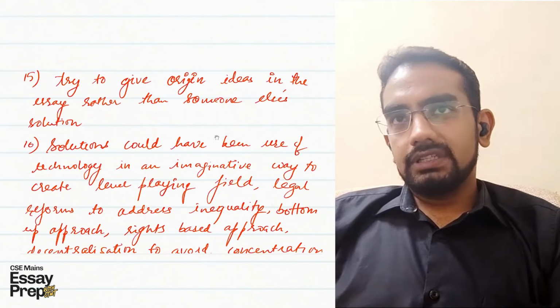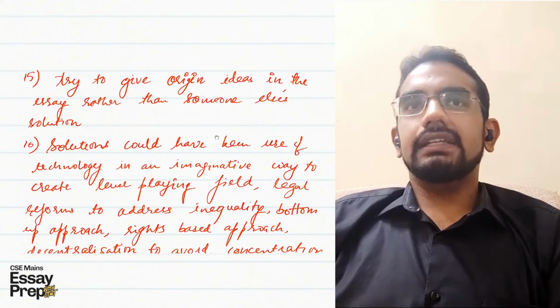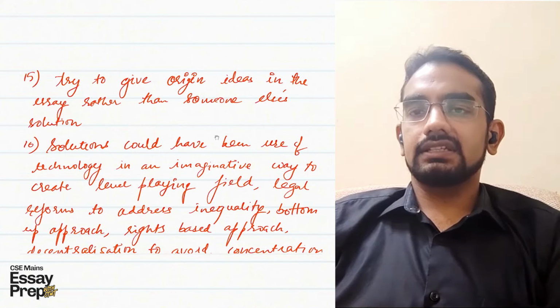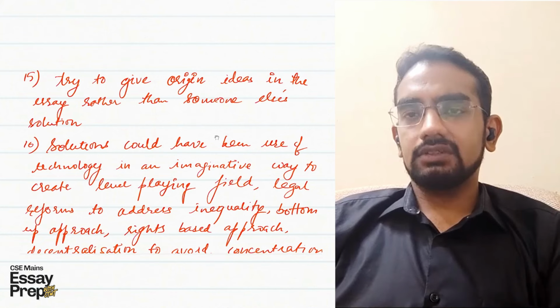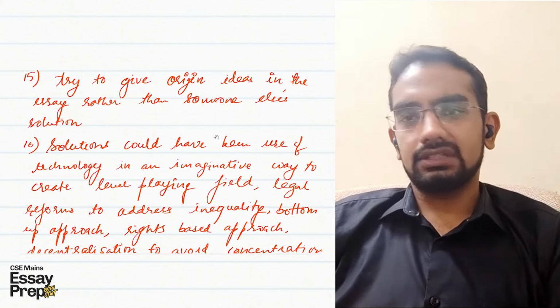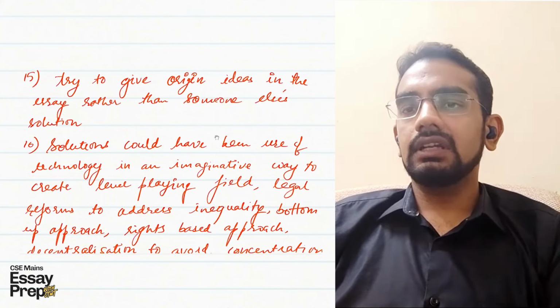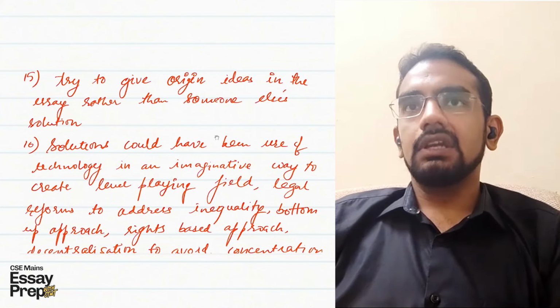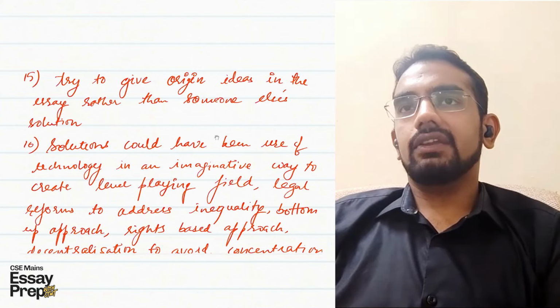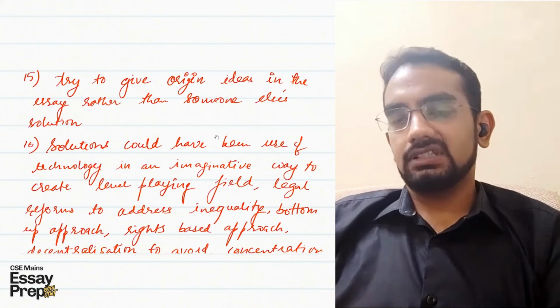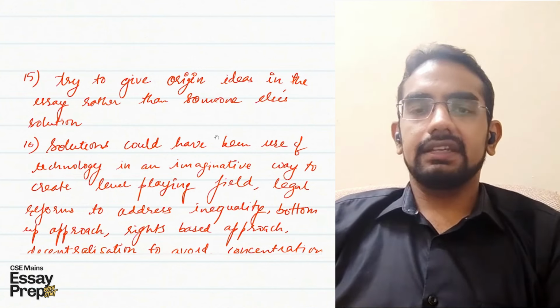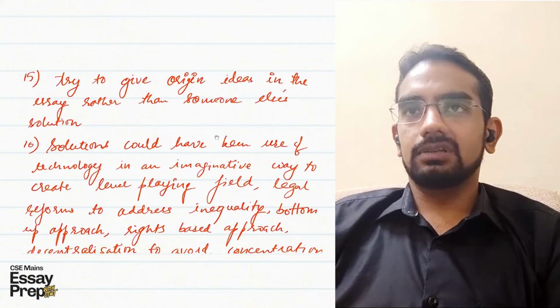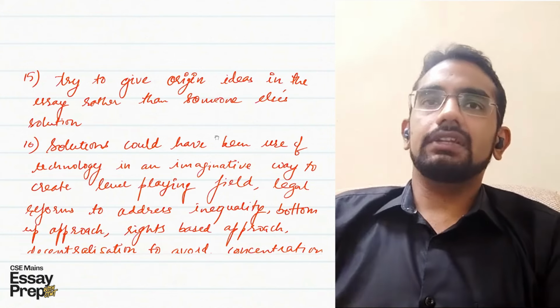I should have written original. I'm sorry about that. Try to give original ideas in the essay rather than someone else's ideas in the solution. What I mean is that one quote to summarize your essay, to substantiate your entire thesis, your stand, at the end of the essay in the conclusion is acceptable. But the entire body of your solution cannot be mostly ideas given by someone else. Like it was Gandhiji's ideas of 7 sins. Then the second ARC ethics in governance report was quoted by you. So the solution should be something that you come up with.